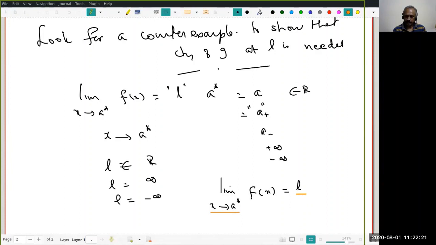Sir, what is the meaning of a plus? That's what I just said. It's just a notation. Understand this as a single unit. x tends to a star, where a star equals a plus or a minus. That is x going to a plus. That's the meaning which I have to attach. Are you following?